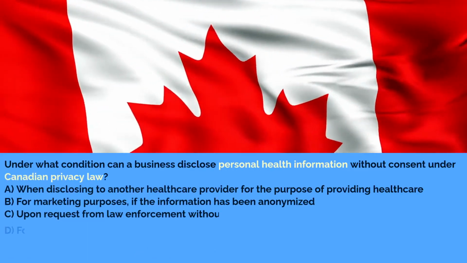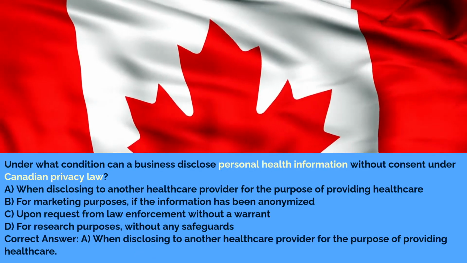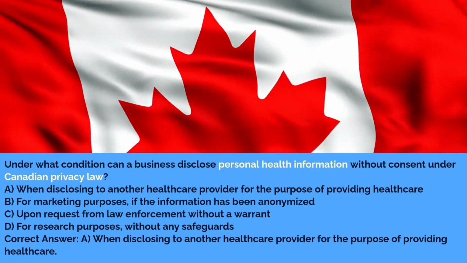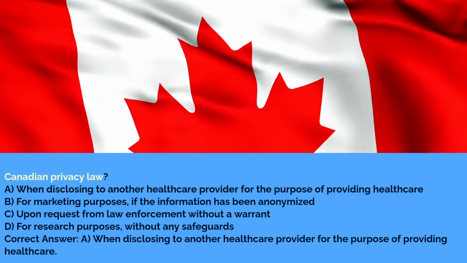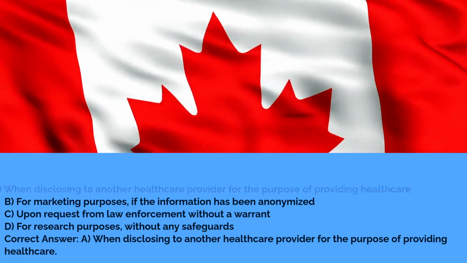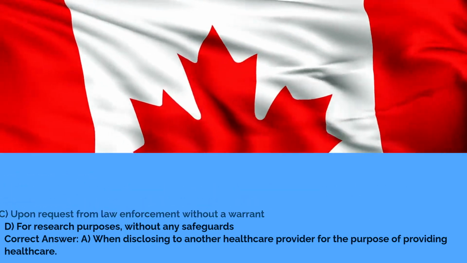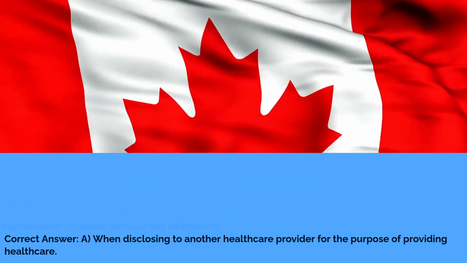Under what condition can a business disclose personal health information without consent under Canadian privacy law? A. When disclosing to another healthcare provider for the purpose of providing healthcare. B. For marketing purposes, if the information has been anonymized. C. Upon request from law enforcement without a warrant. D. For research purposes, without any safeguards. Correct answer. A. When disclosing to another healthcare provider for the purpose of providing healthcare.